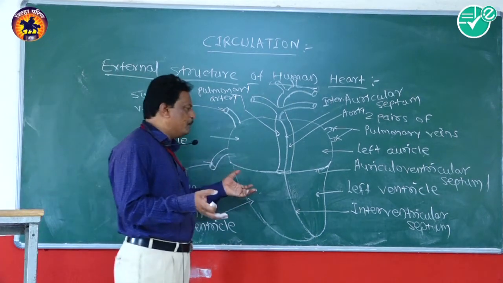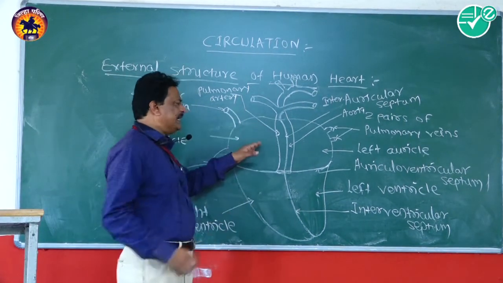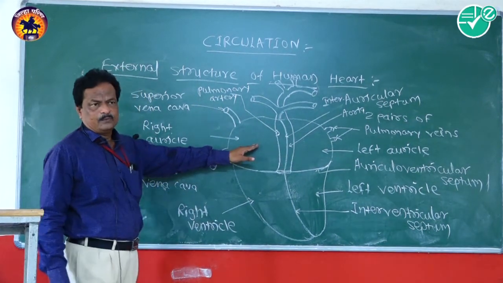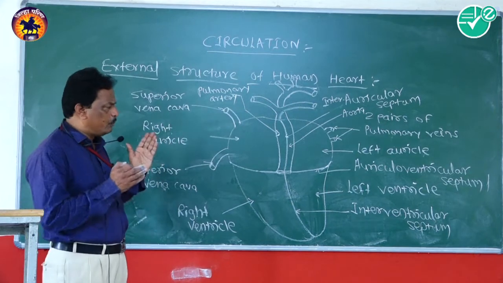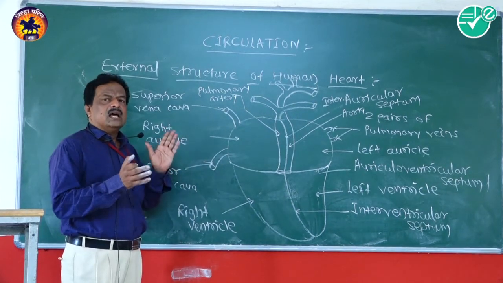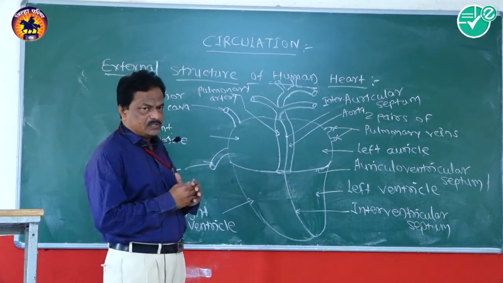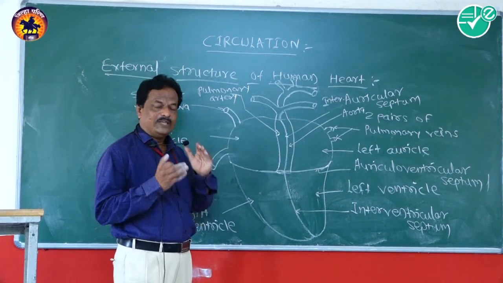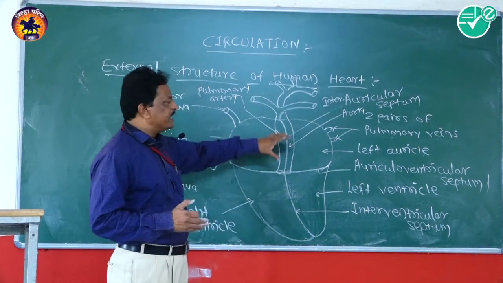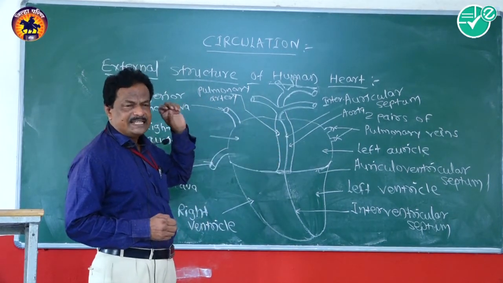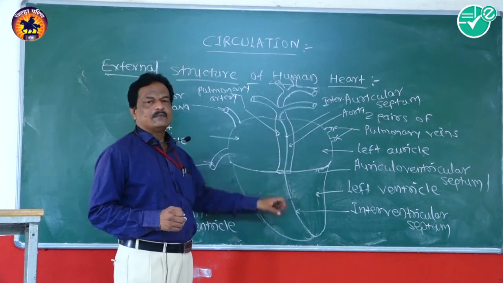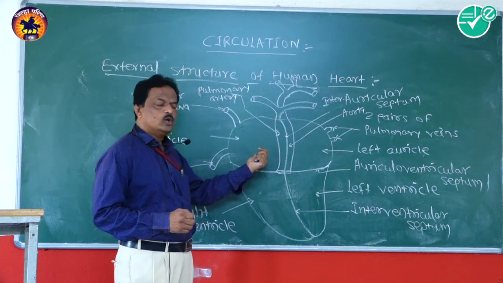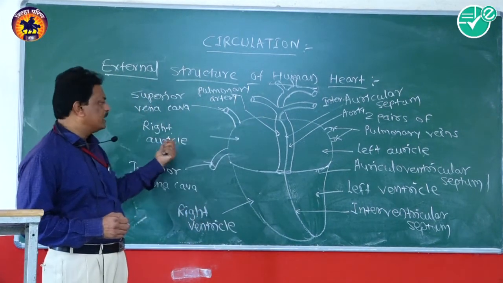That impure blood is poured into the right chamber of the atrium with the help of the coronary veins. All the coronary veins reunite and form a coronary sinus, and with the help of that coronary sinus, the impure blood received from the wall of the heart is poured into the right auricular chamber.